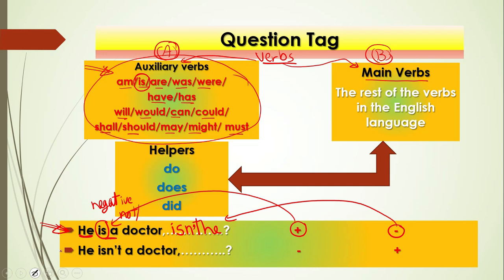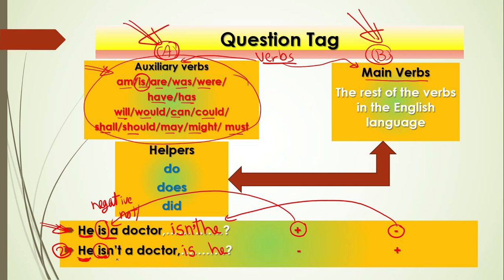Let's do it again. Example number 2: he isn't a doctor. What is the verb in this sentence? Is. Is it group A or group B? Still group A, so it's auxiliary, use it as it is. So I put is, then the word before the verb I put after the verb.